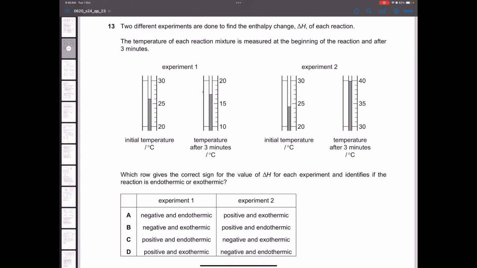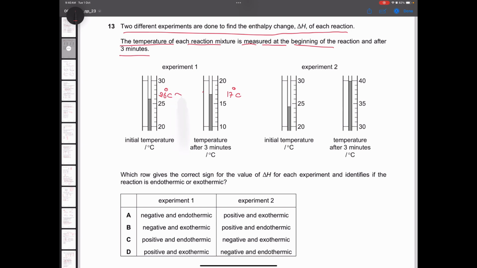Alright. Now, question number 13. Two different experiments are done to find the enthalpy change, alright. The temperature of each reaction mixture is measured at the beginning and after 3 minutes, alright. Now we can see here that the temperature is 26 degrees Celsius and the temperature here is nearly 17 degrees Celsius.